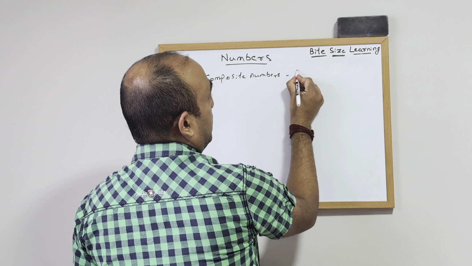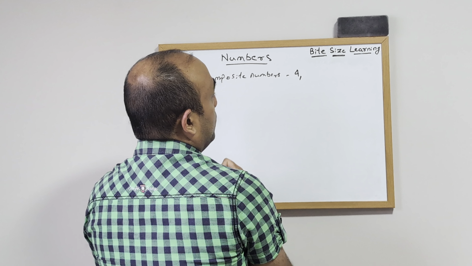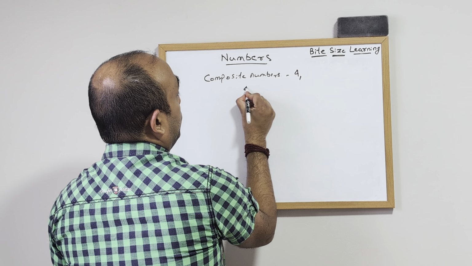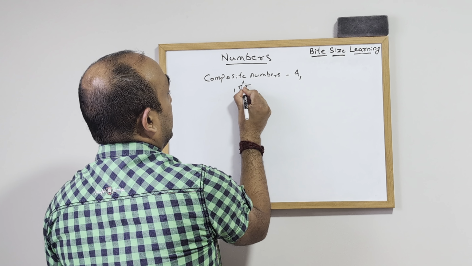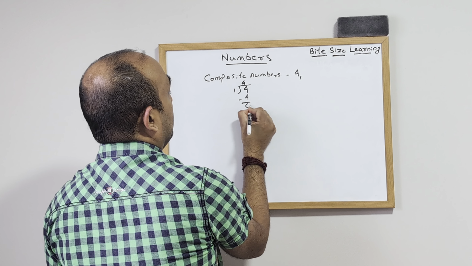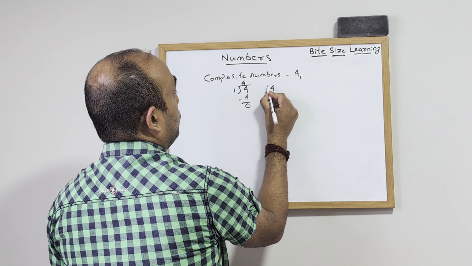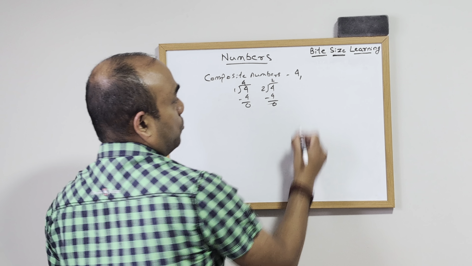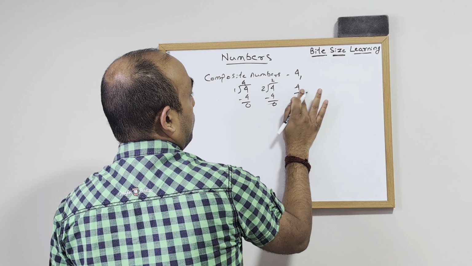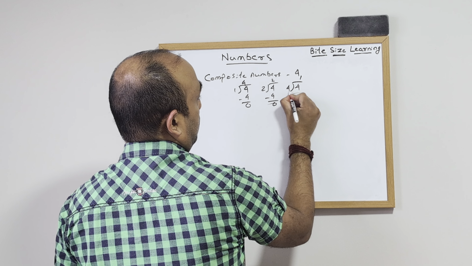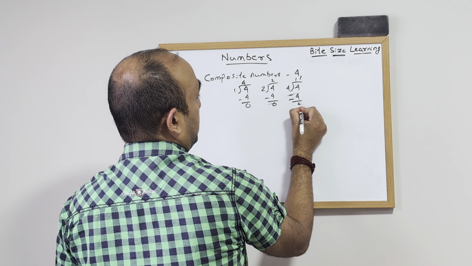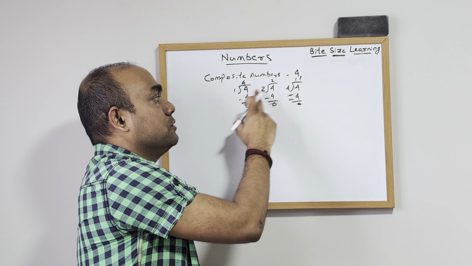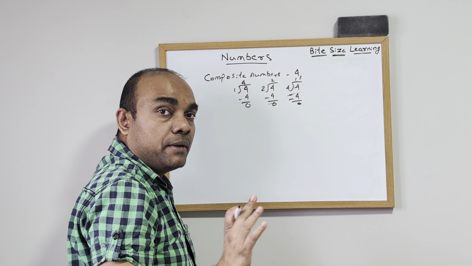Let's take an example of 4. So 4 is a composite number. How? If you divide 4 by 1, 1 times 4 is 4, remainder is 0. If you divide 4 by 2, 2 times 2 is 4, remainder is 0. If you divide 4 by 4, 4 times 1 is 4, the remainder is 0. So 4 is completely divisible by 3 numbers, 1, 2 and 4.